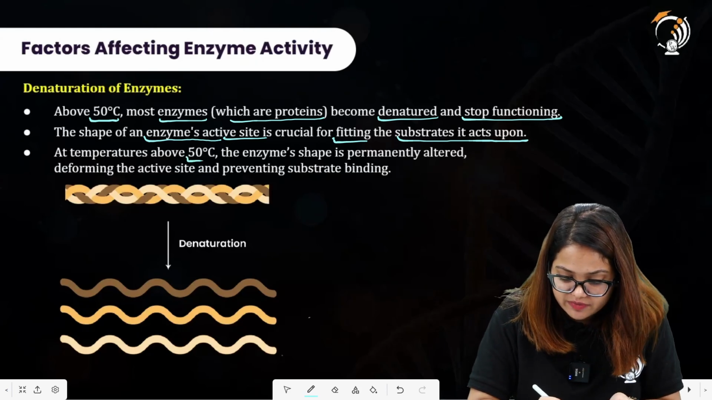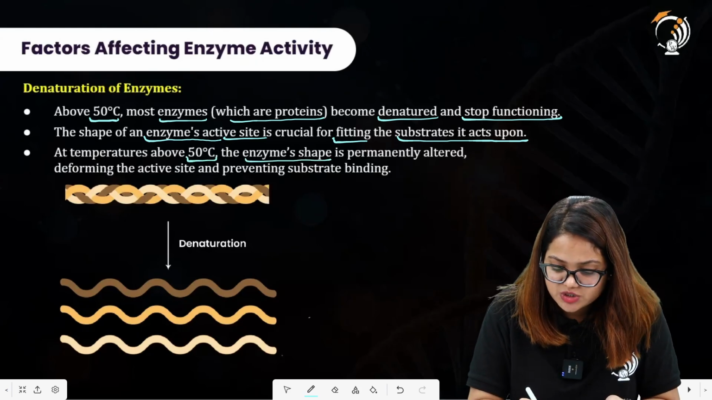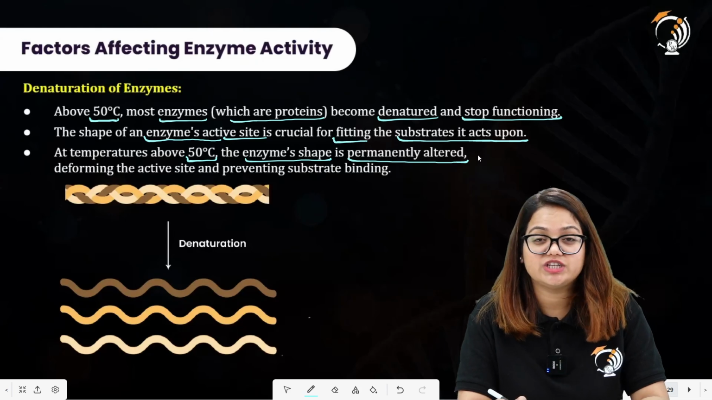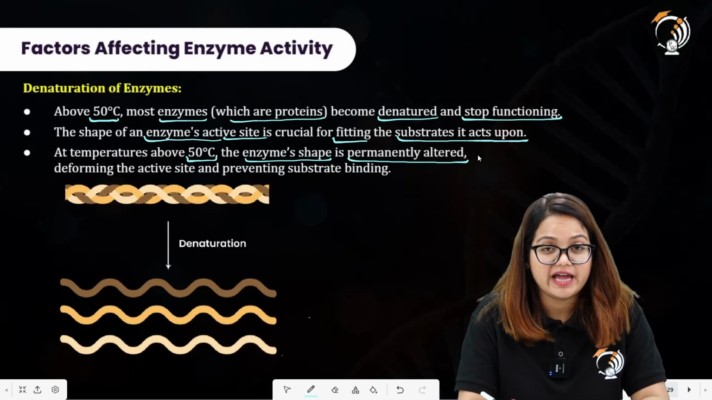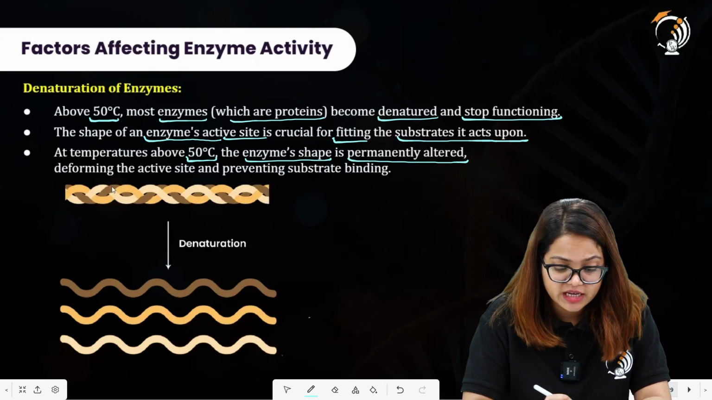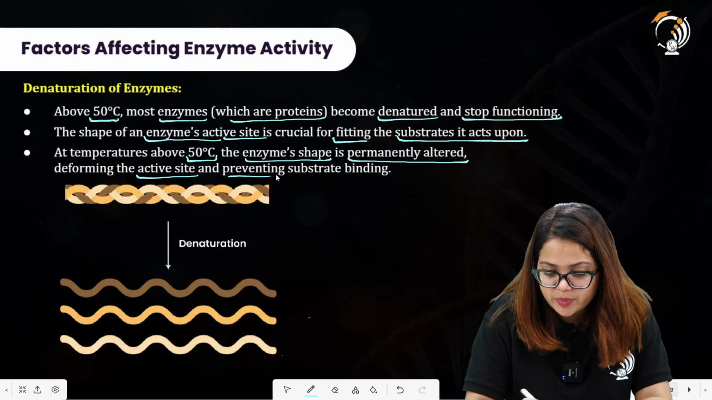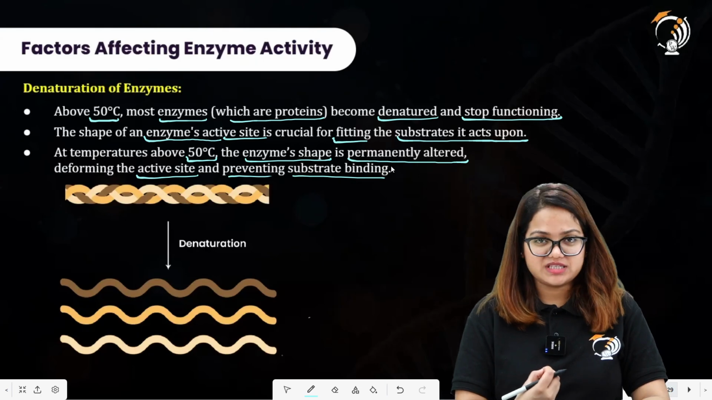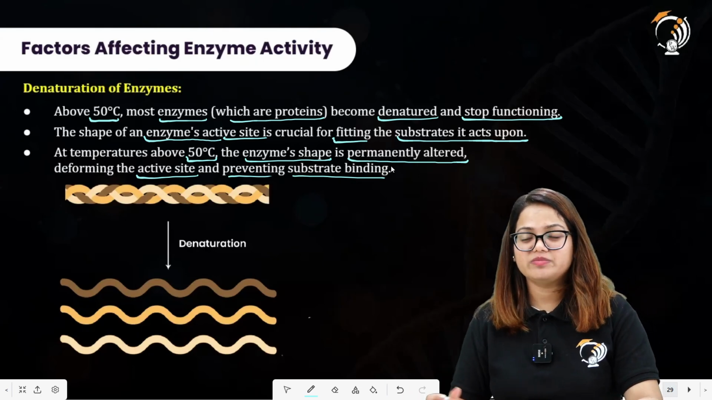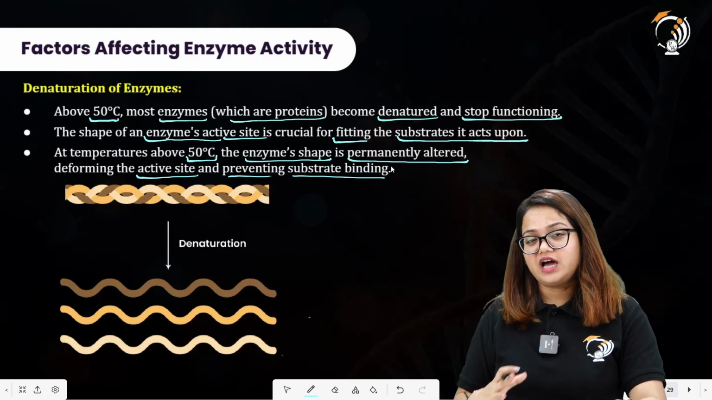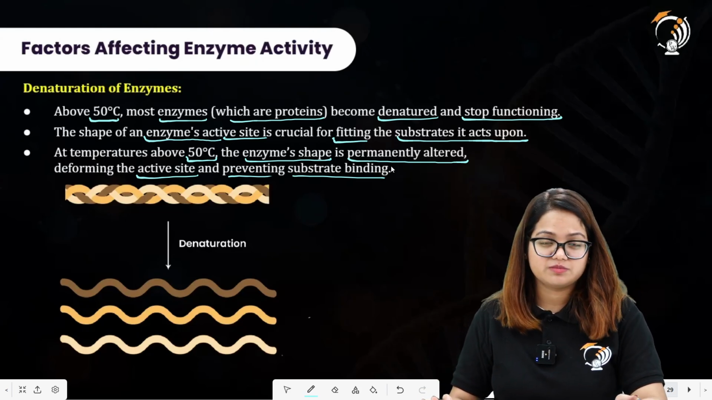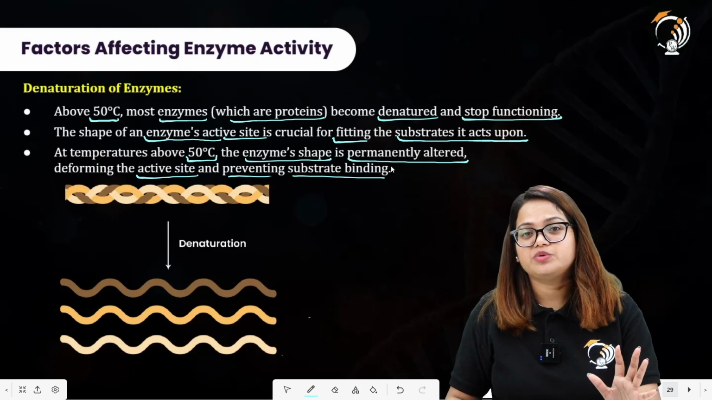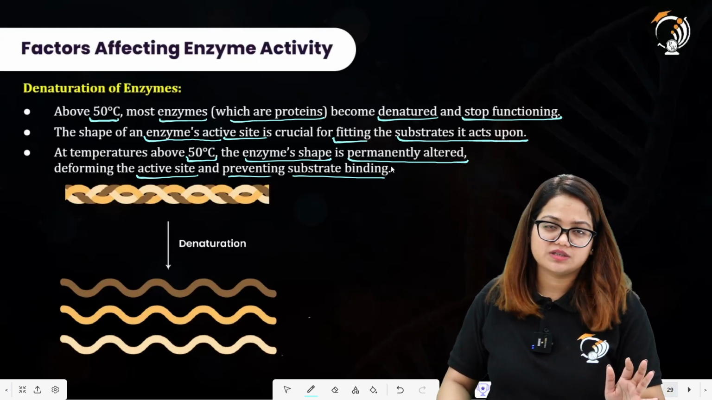At temperatures above 50 degrees Celsius, the enzyme's shape is permanently altered. You can also observe that there is a change in the shape of the active site at very high temperatures, deforming the active site and preventing the substrate from binding. Now, proteins are formed from amino acids. The amino acids are linked to form the proteins. The proteins are behaving as enzymes now. Not all of the proteins behave as enzymes. So the proteins that are catalyzing some kind of reaction are behaving as enzymes.